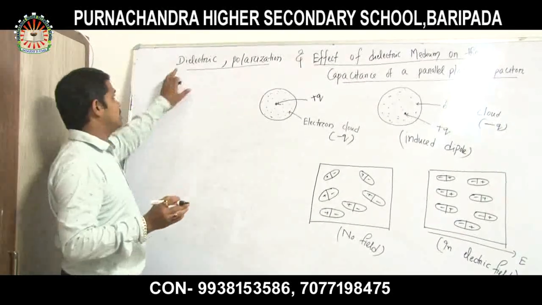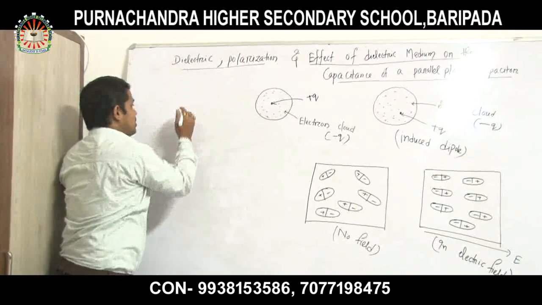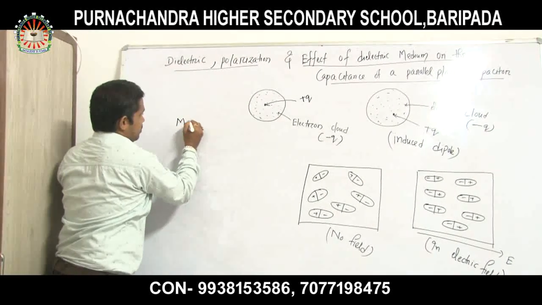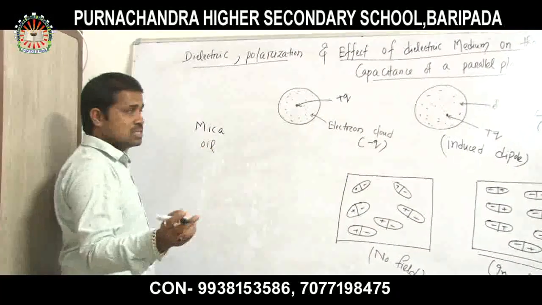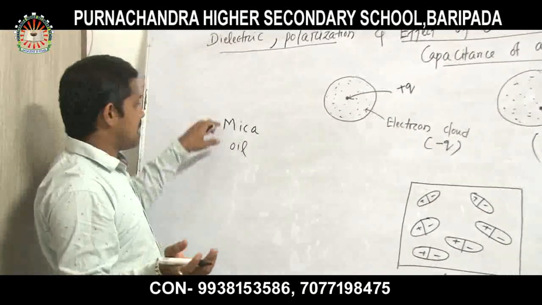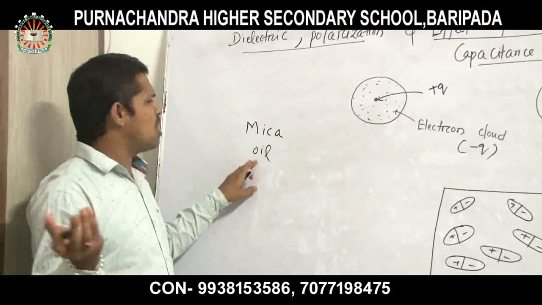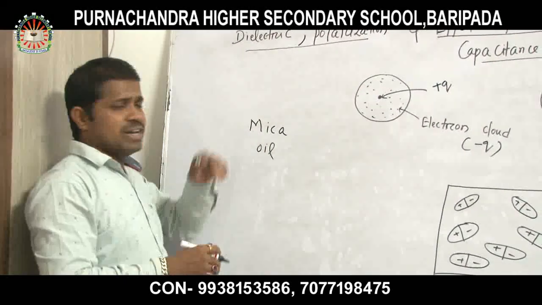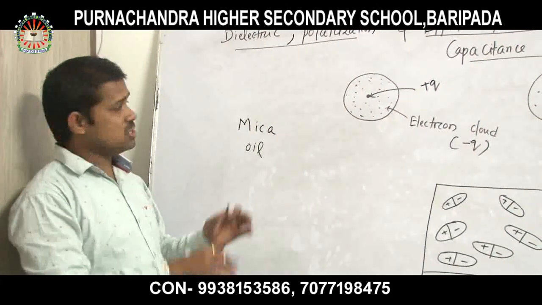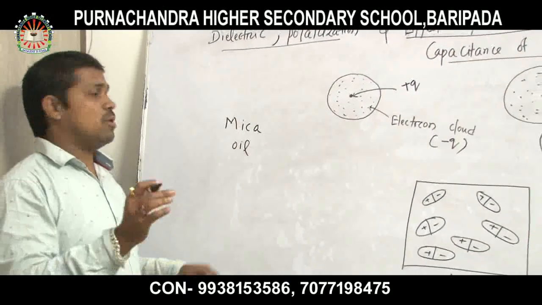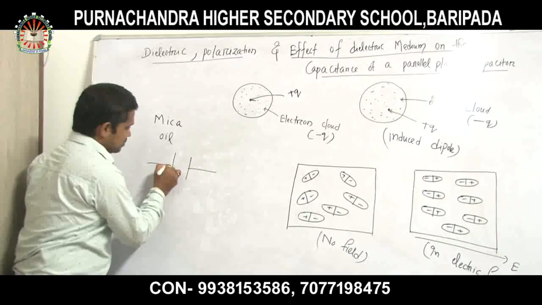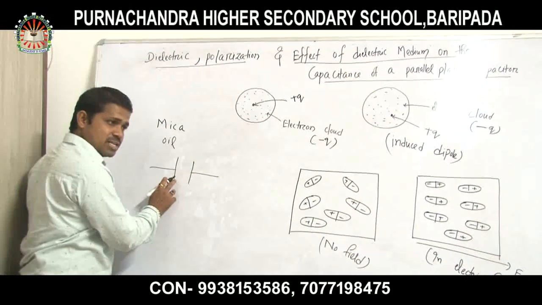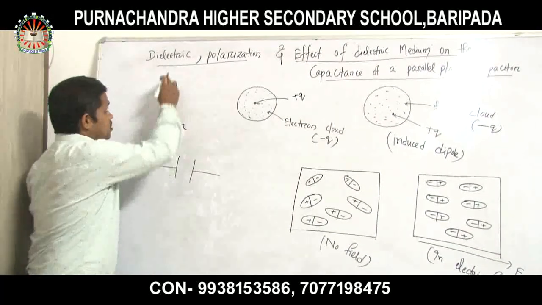Examples of dielectrics that I have discussed are mica, oil, and quartz. We can take these as dielectric materials, because in my previous session I have already discussed that the capacitance value of a capacitor depends upon the dielectric medium.